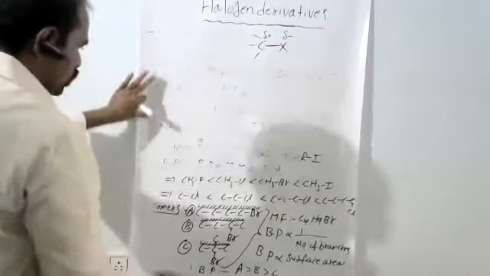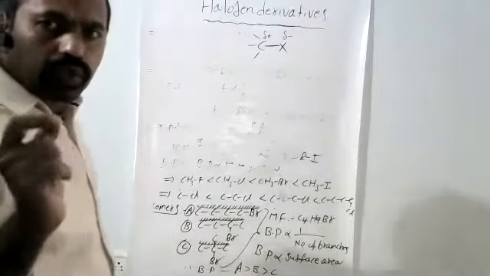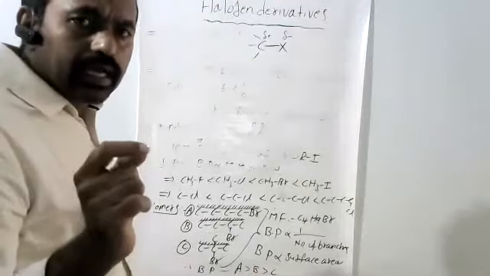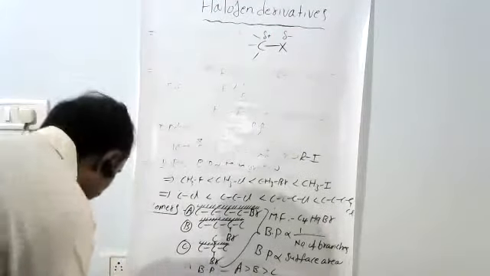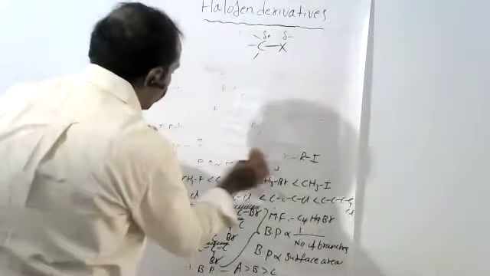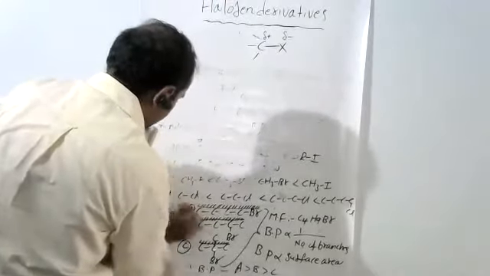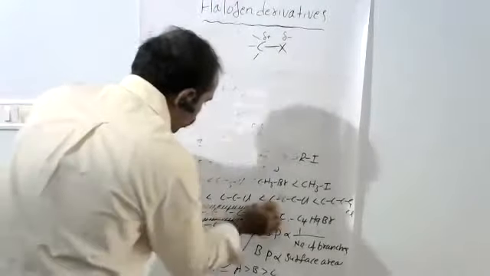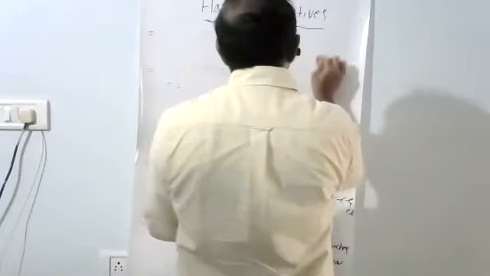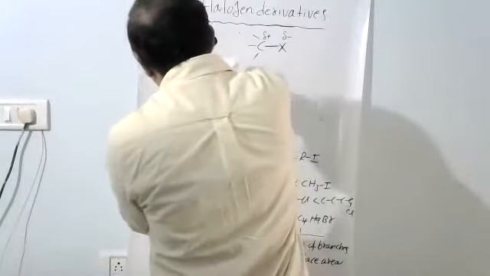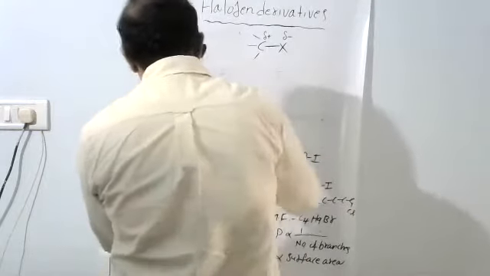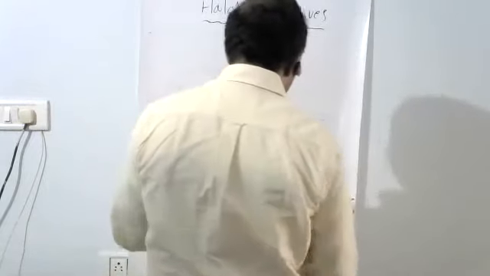So these are insoluble in water but soluble in organic solvents. What are organic solvents? Organic solvents means organic compounds: alcohols, ethers. These are called organic solvents.